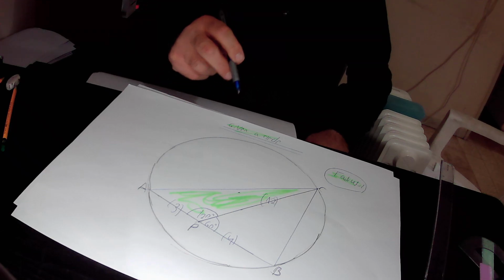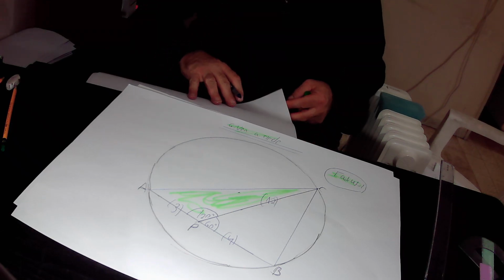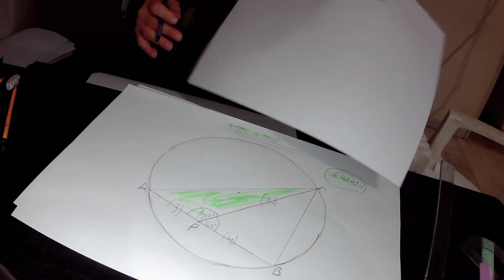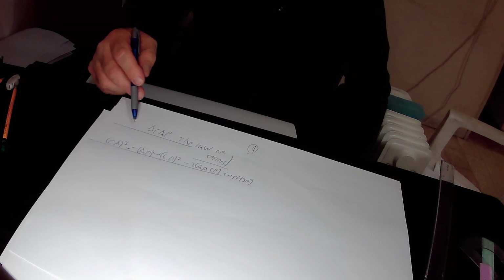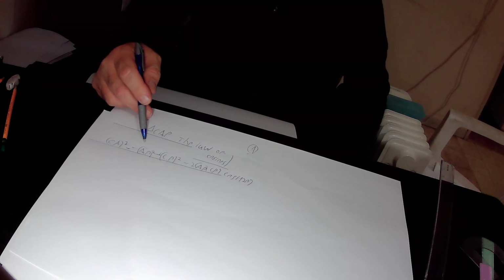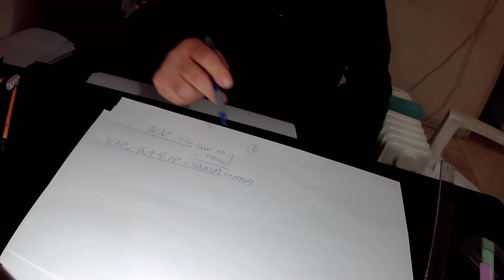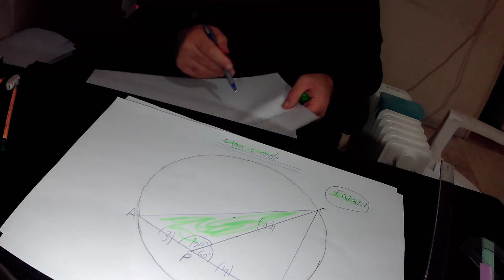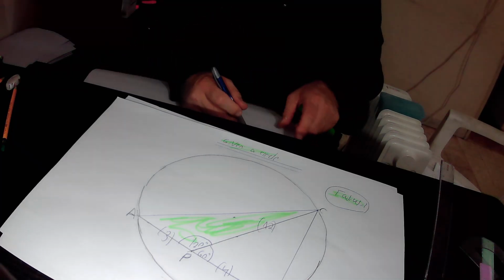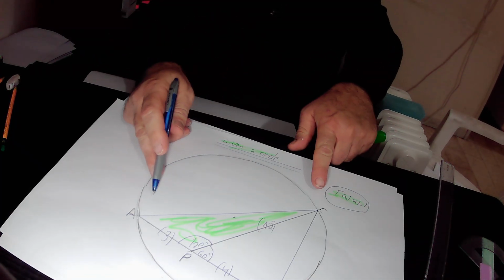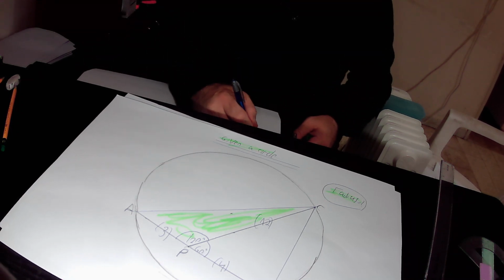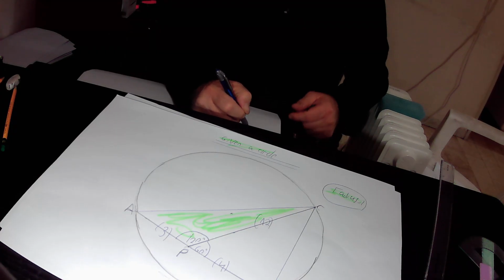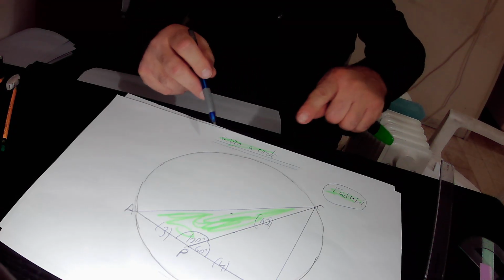Repeating again, in this green triangle CAP, according to the law of cosines, the following equation is true. CA squared equals AP squared plus CP squared minus 2 times AP times CP times cosine 120 degrees. CA is the missing side, so we leave it as it is, so it is CA squared equals AP squared.